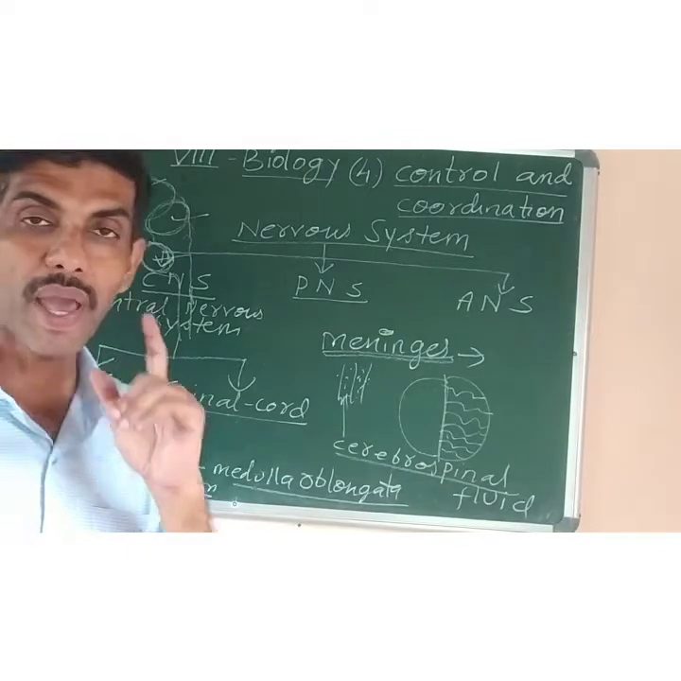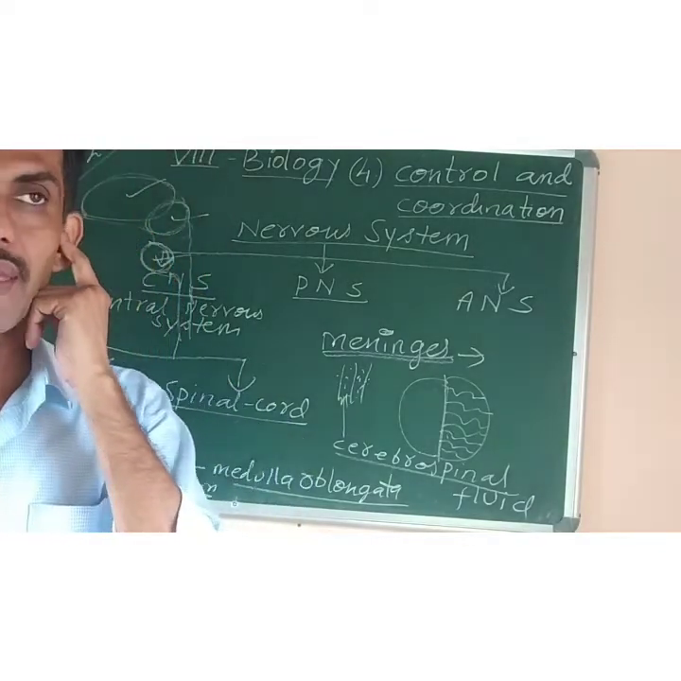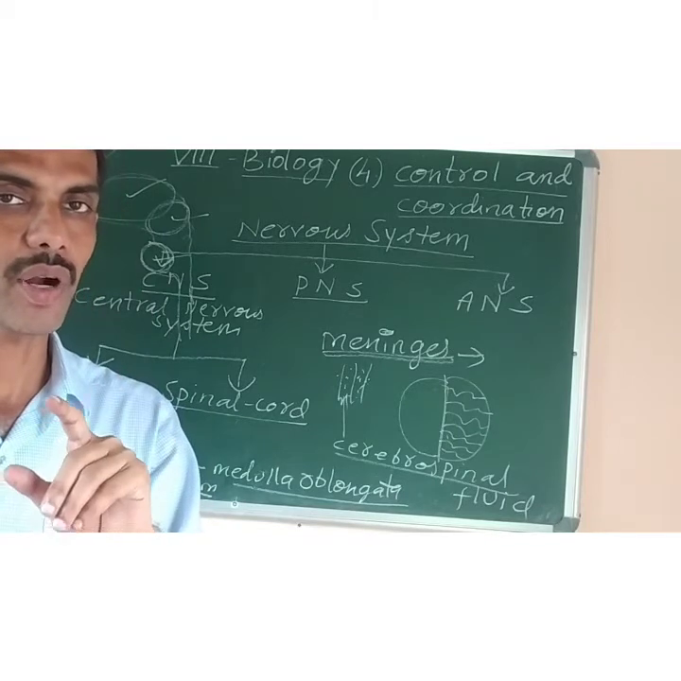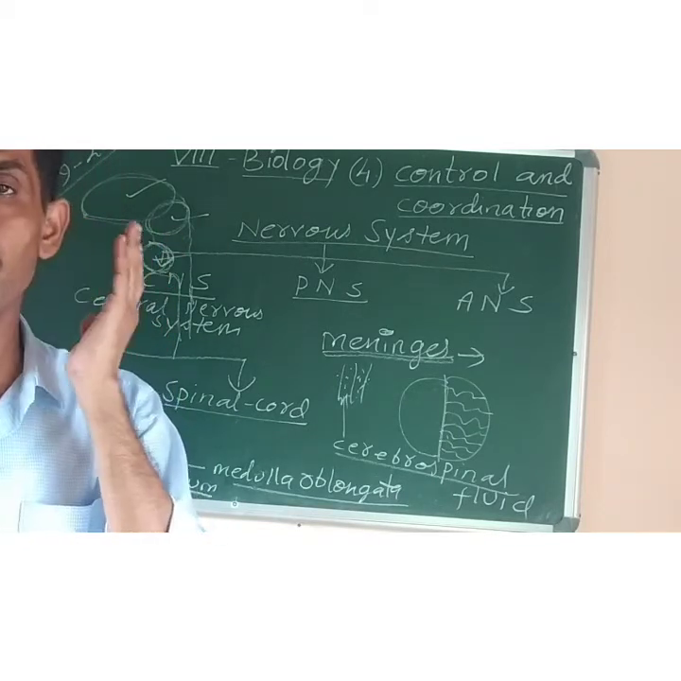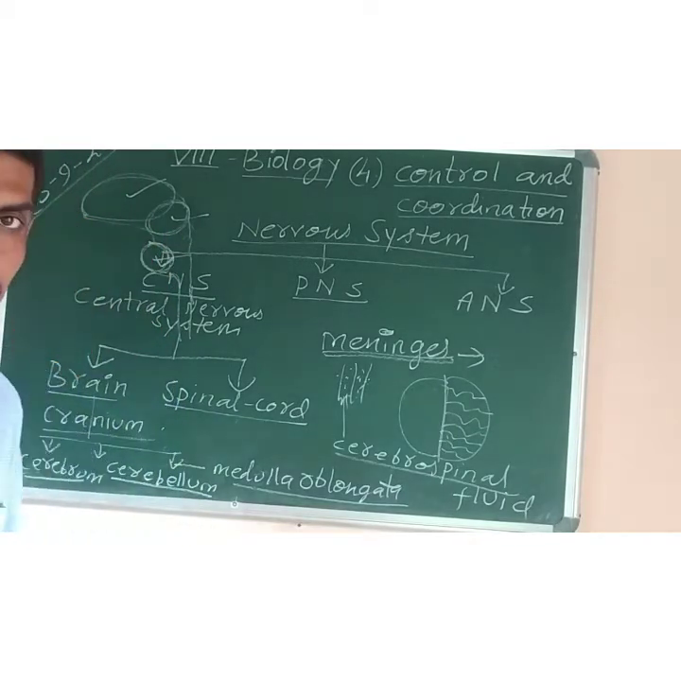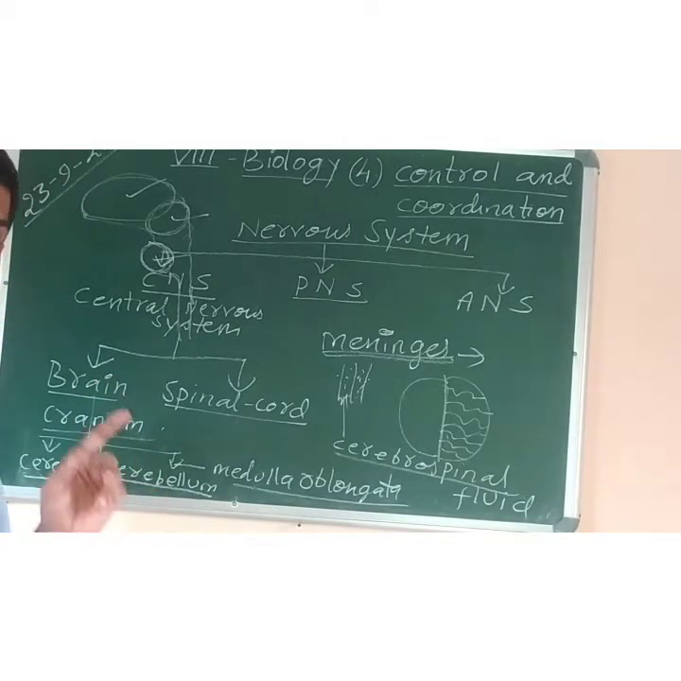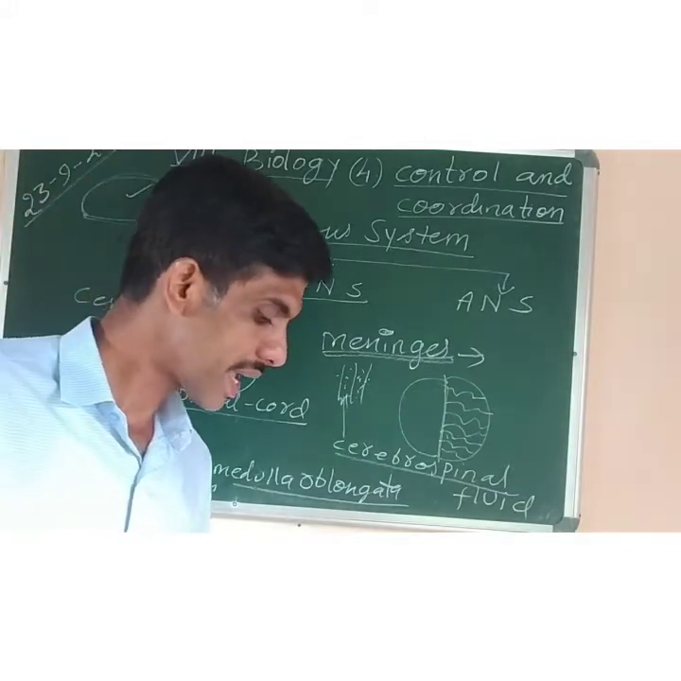So if you have to learn the two functions of the cerebellum, the answer is: number one, it helps to maintain the balance of the body. Remember, balancing of the body is also done by our internal ear. Apart from hearing, the ear also helps to maintain balance of the body. The second function is that the cerebellum also controls and coordinates all the muscular activities.